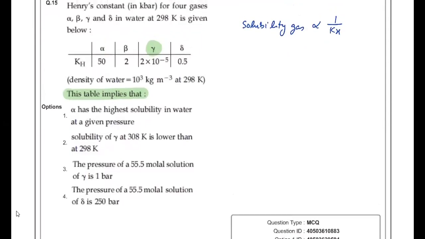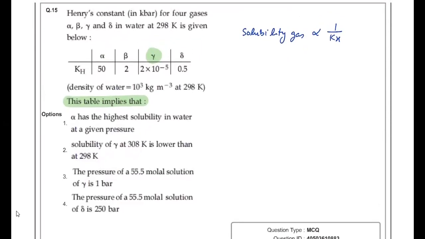Next it is given that solubility of gamma at 308 Kelvin is lower than at 298 Kelvin. So that is correct. On increasing temperature, solubility decreases for the gases. That's a correct statement. But this information cannot be extracted from the table, because from the table you can compare the solubility of four gases, but you can't compare the solubility of gases at two different temperatures. So although statement number 2 is correct, it is not implied by the table, so this cannot be the answer.